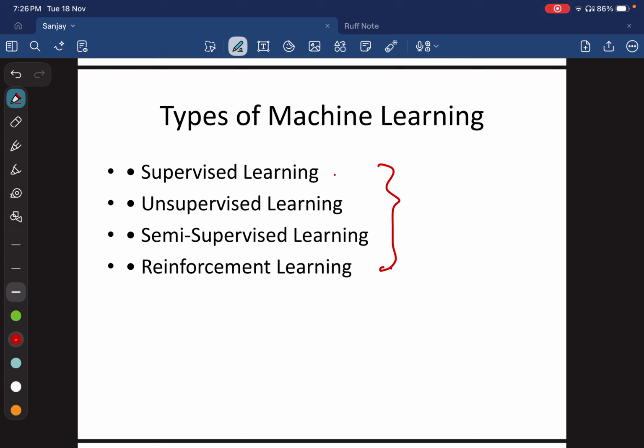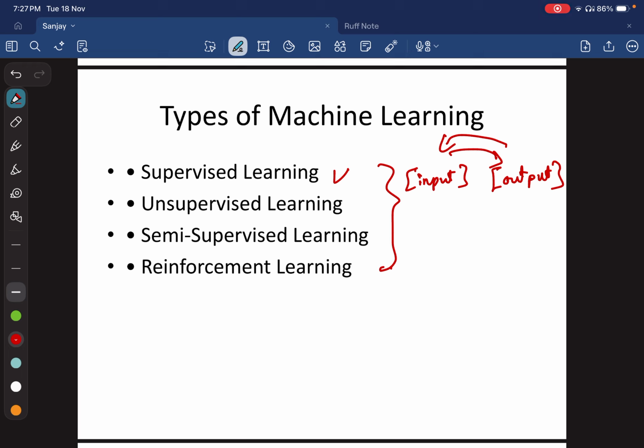In supervised learning, the name itself suggests that there is a supervisor. So the input data will look like this: there is an input, and there will be a corresponding output for each input. In supervised learning, we give both inputs and outputs, and it will find the relationship between this input and output over time, and it will improve the parameters.